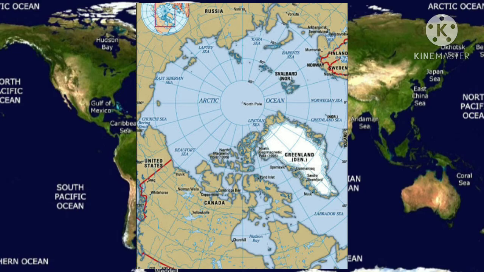See, the Arctic Ocean is connected with the Pacific Ocean by a narrow stretch of shallow water known as Bering Strait. Usually these types of questions are asked in the exams. The Arctic Ocean is located within the Arctic Circle, around the North Pole, and it surrounds the North Pole also. So it is connected with the Pacific Ocean.